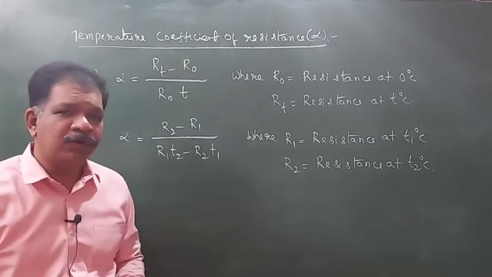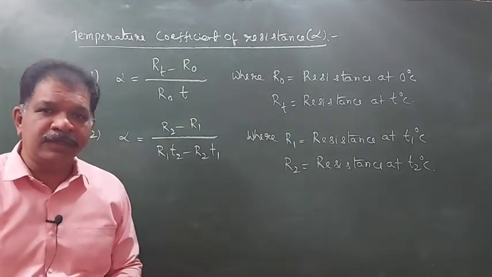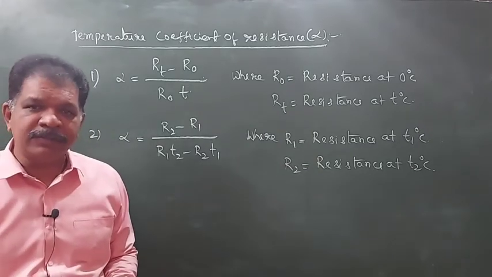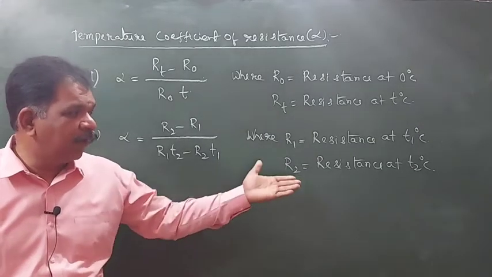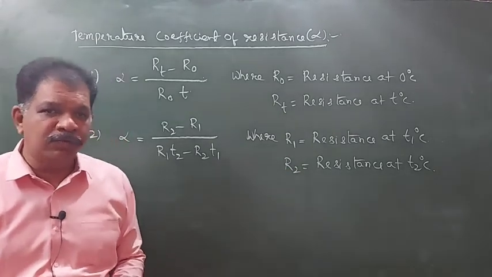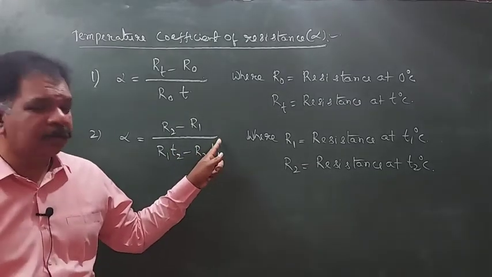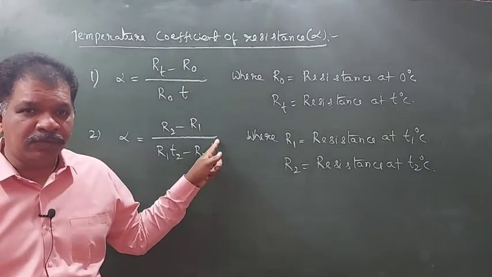We will use these formulas when a temperature at 20 degrees centigrade, resistance is 80 ohm. At 40 degrees centigrade, resistance is 82 ohm. Find the alpha value. Like that questions are there. You have to use this formula.